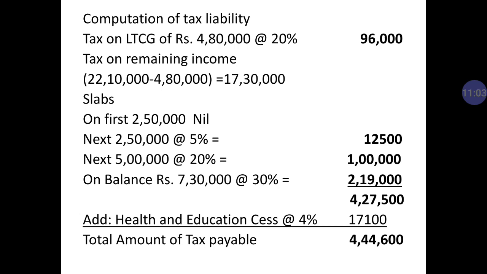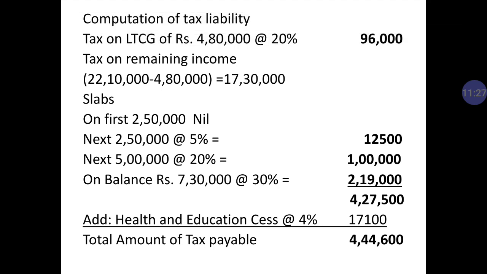So it is 4% of 4,27,500. It is 17,100. Now your total amount of tax payable is 4,44,600 on the basis of regular income and regular slabs of taxation.